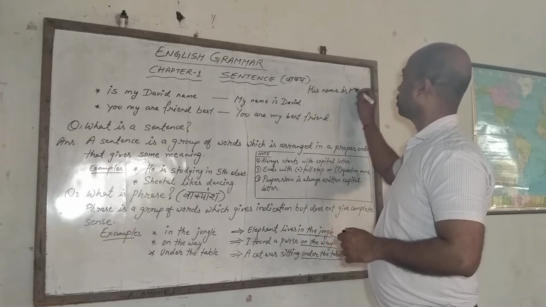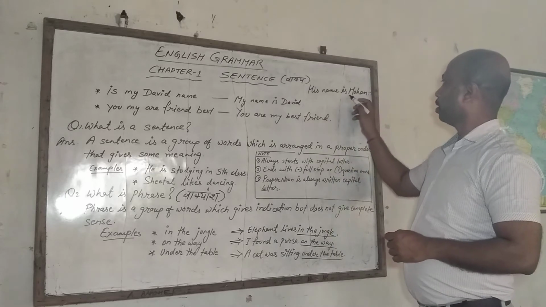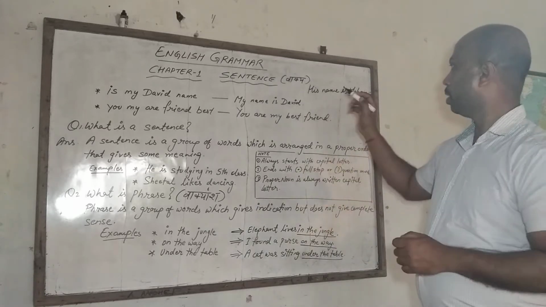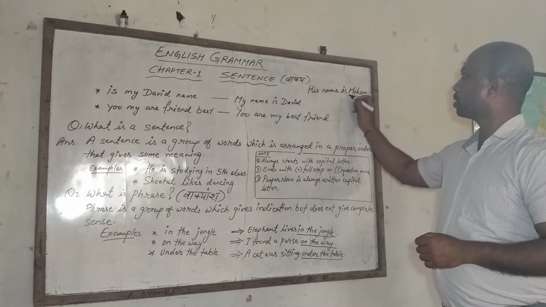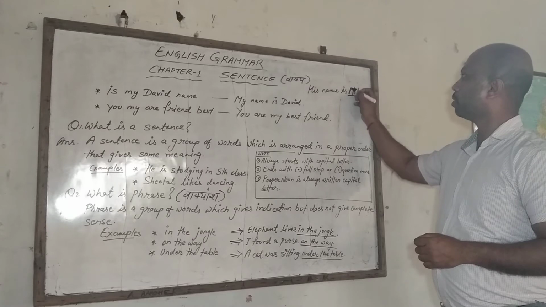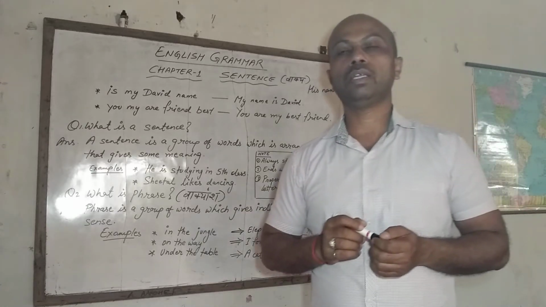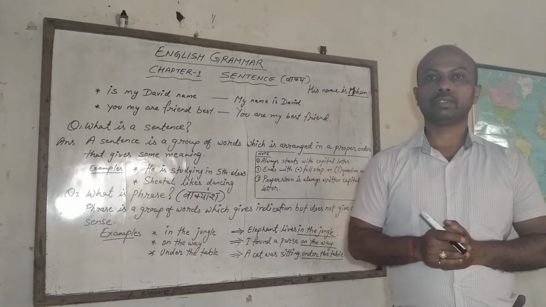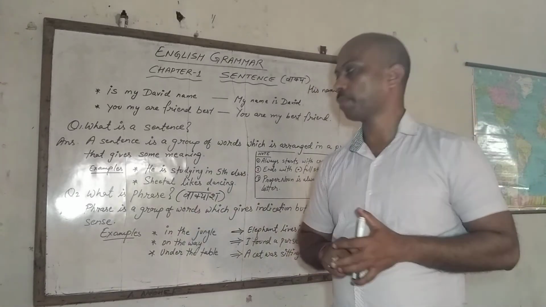Mohan is the name of a person. This is a proper noun. So, the first letter of the proper noun, M, must be written in capital letter. It is very important. Sometimes students ignore it. It is very important to write in capital letter.